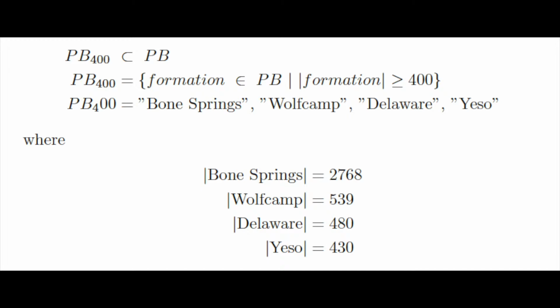PB400 could also be expressed as the formation that is an element of PB such that the cardinality of the set formation is greater than or equal to 400. And as you'll see in my SQL query that I'll show you here in a moment, PB400 includes the formations Bone Springs, Wolfcamp, Delaware, and Yeso. You can see I've shown the cardinality of those sets below.